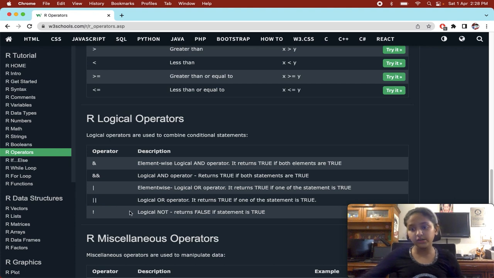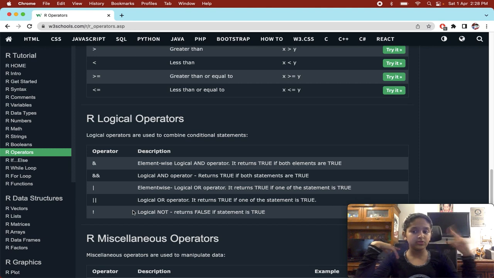Then we have a logical OR operator. Let's take the same example. Is 2 equal to 1? No, sorry. Is 2 equal to 1? No. But is 2 equal to 2? Yes. So the logical OR operator means that